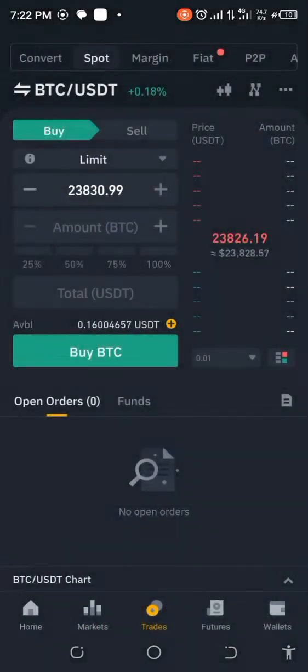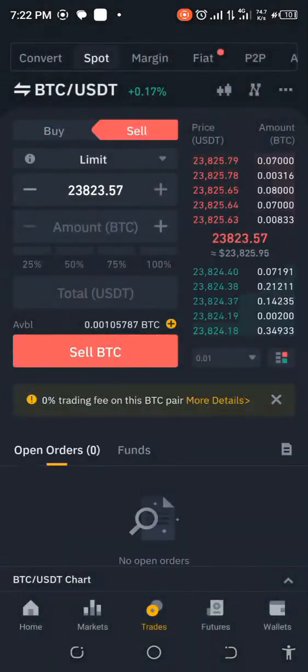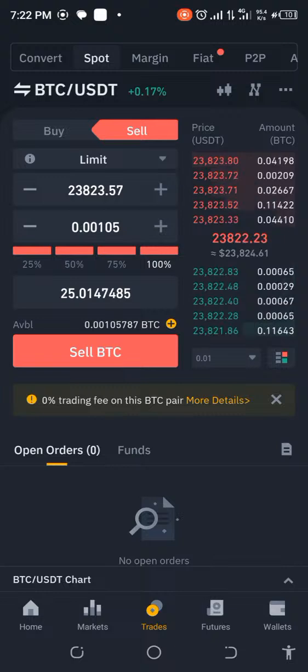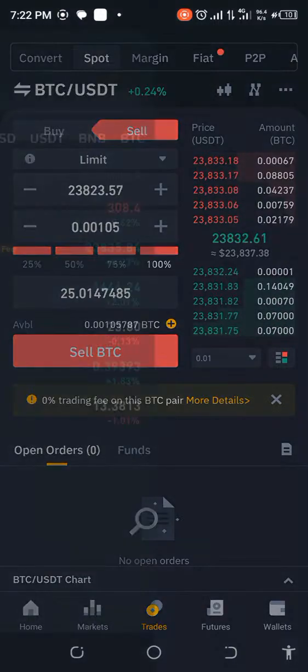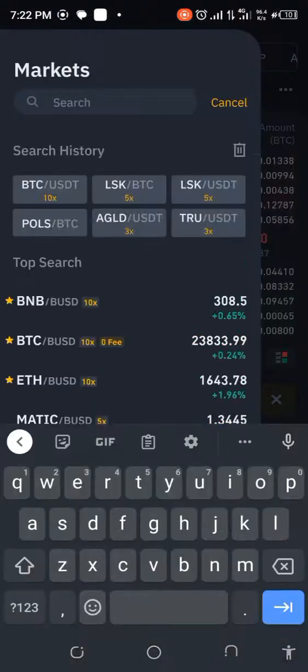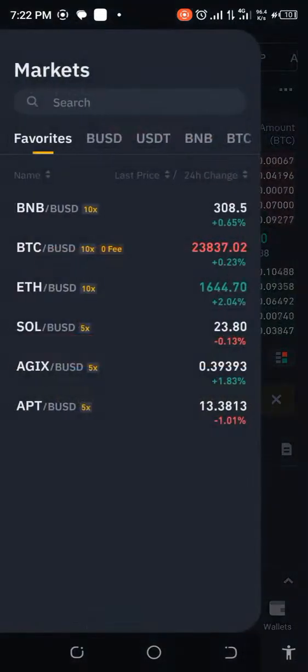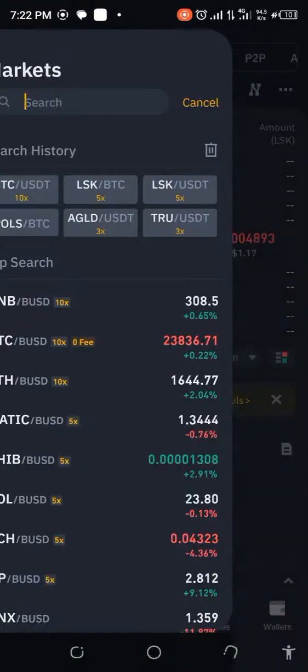Just to cross-check, if I were to sell this, you can see we have 25.01 USDT here. So this is like $25 worth of BTC. So let's go quickly and do this transfer. Oh yeah, we're actually going to LSK/BTC.